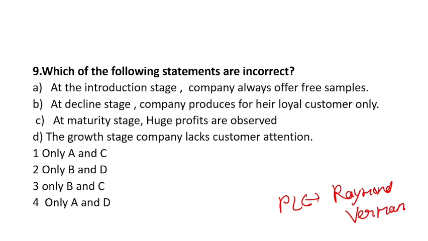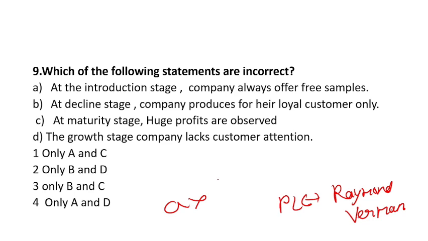Now if you check statement A, it is mentioned that in the introduction, the company always offers free samples. Not every company will prefer to provide free samples every time. So because of this 'always', A is the incorrect one. Now B is true, because at the decline stage the company produces its products only for loyal customers. So B is right.